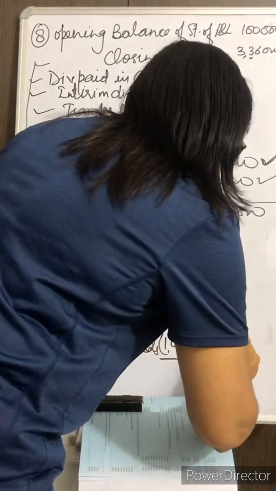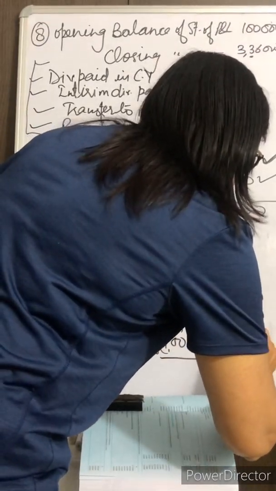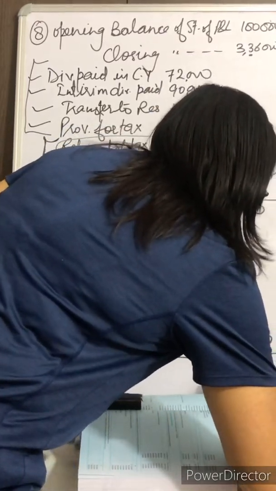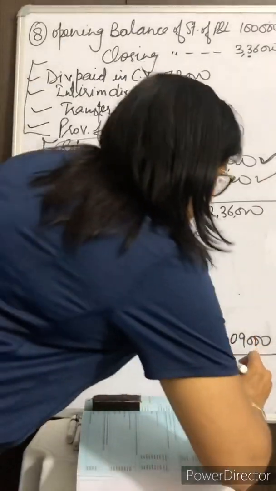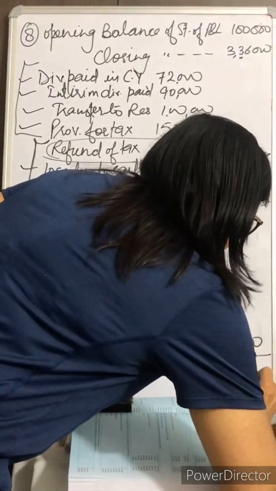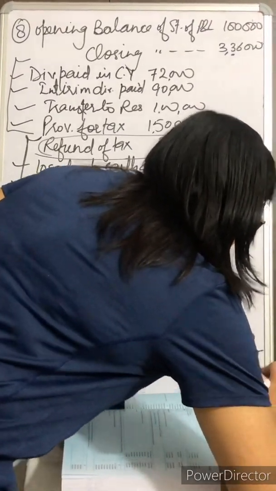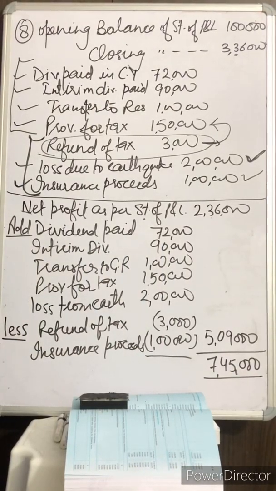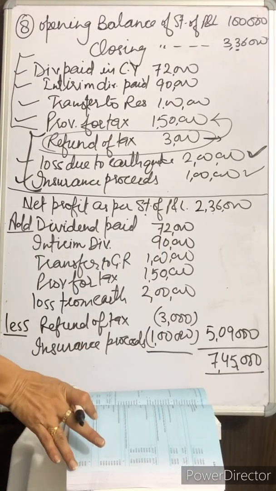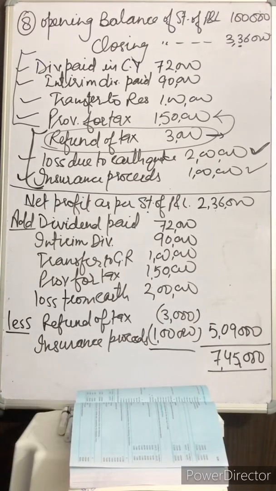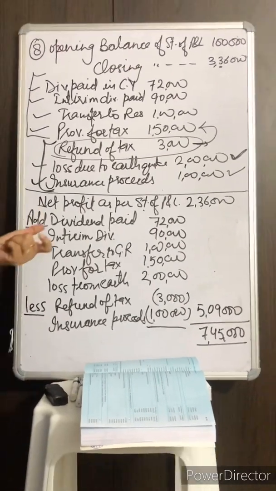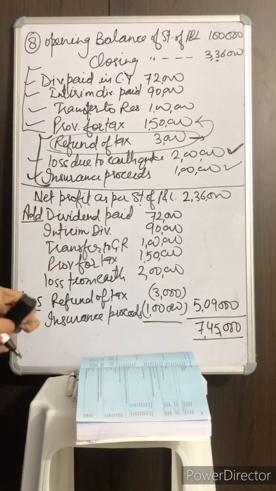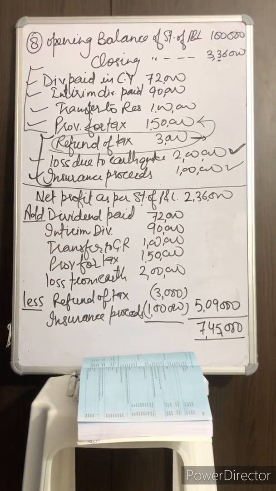So it will be 5 lakh 9,000, and your total net profit before extraordinary item will be 7 lakh 45,000. These are some questions from the cash flow statement, calculation of net profits before extraordinary items.